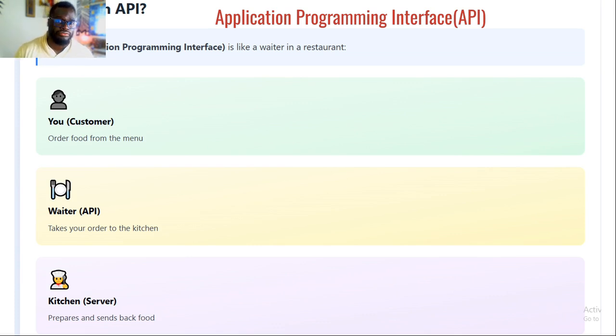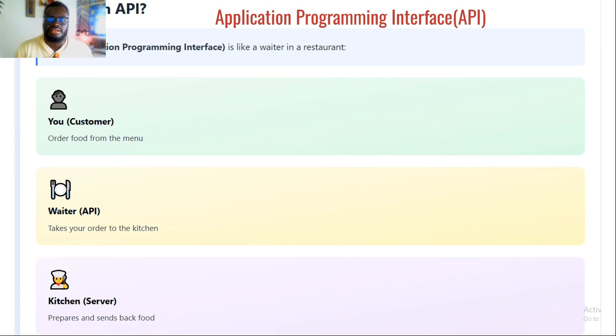You want to order some food, so you call the waiter, who takes your order to the kitchen. They understand what you've ordered, cook your food, give it to the waiter, and the waiter gives it back to you. This is basically what an API does. That's it. Do not overthink or overcomplicate this, right?